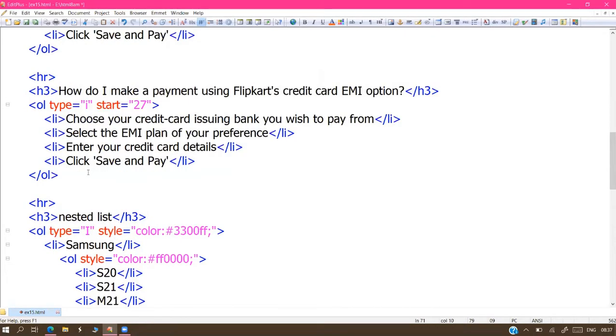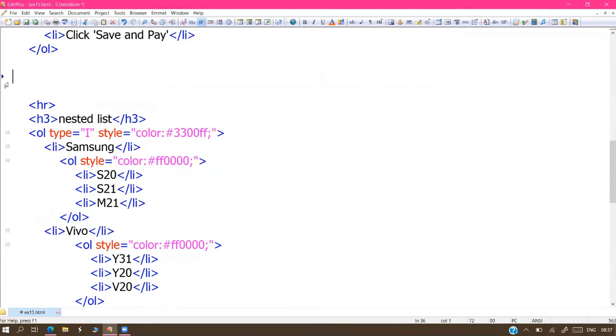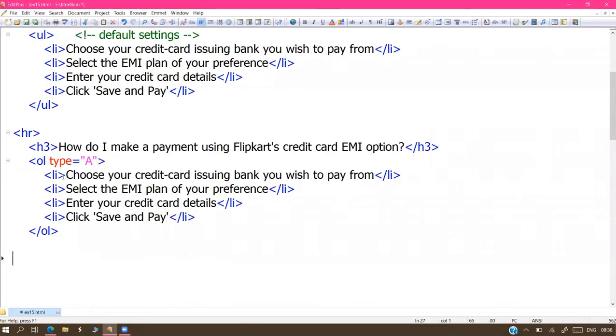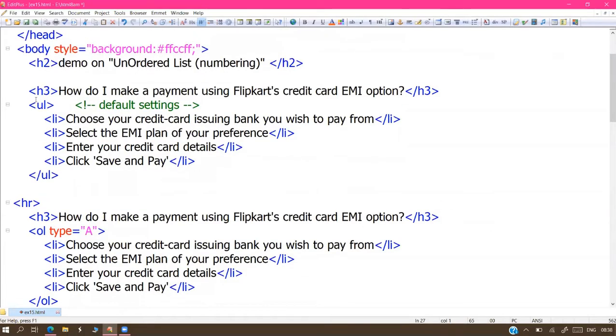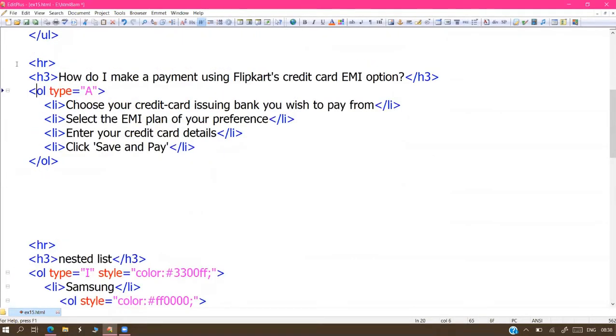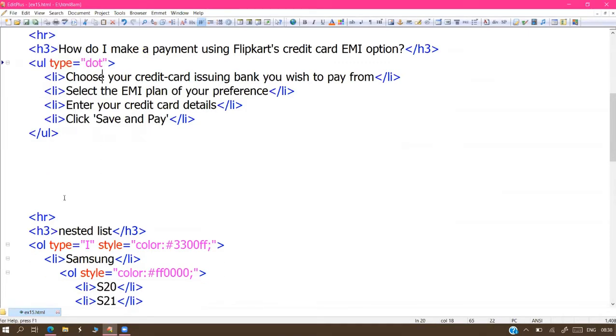I want to change the symbol, sir. Yes, sir, we can change the symbol. That is not a problem, 100% possible. So coming to the type, for UL, type equals dot by default.